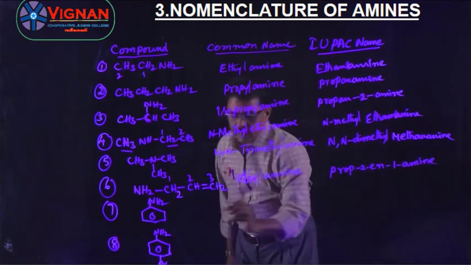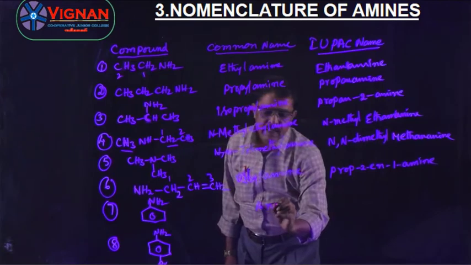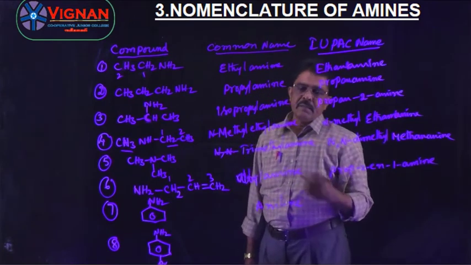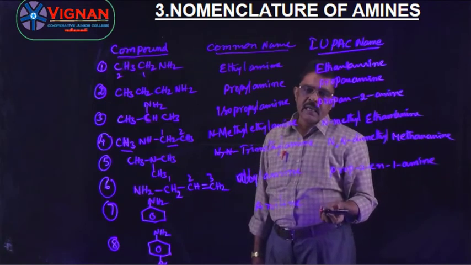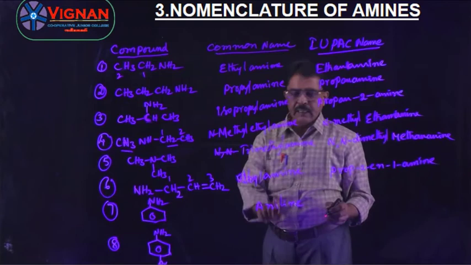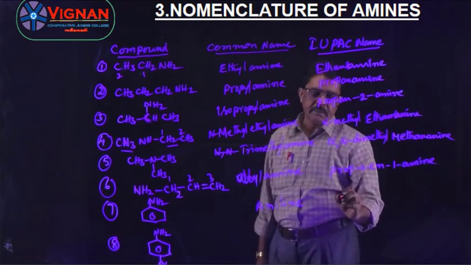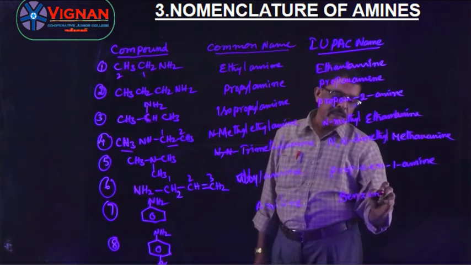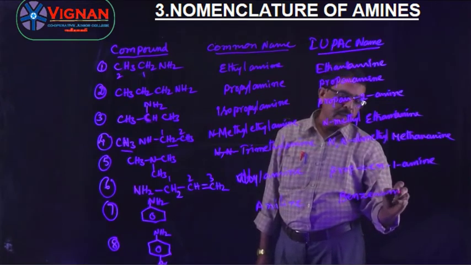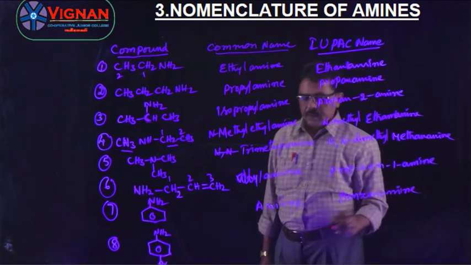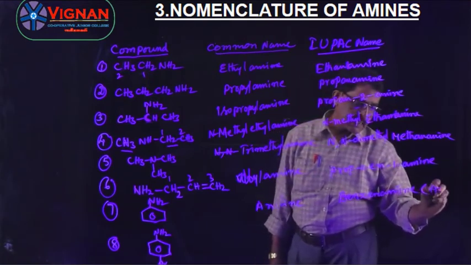Next, this one, the common name is aniline. The IUPAC also accepts the common name aniline as the IUPAC name, but the systematic name is benzenamine, or we can write it as aniline.